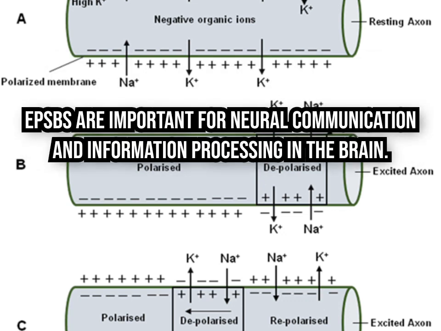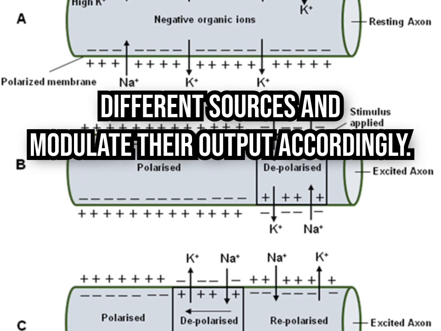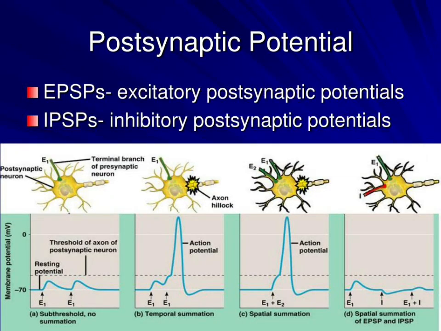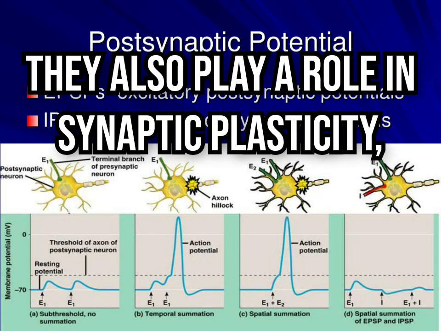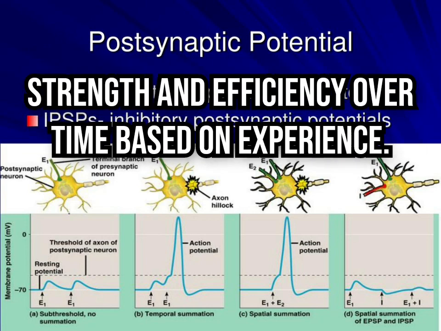EPSPs are important for neural communication and information processing in the brain. They enable neurons to integrate inputs from different sources and modulate their output accordingly. They also play a role in synaptic plasticity, which is the ability of synapses to change their strength and efficiency over time based on experience.